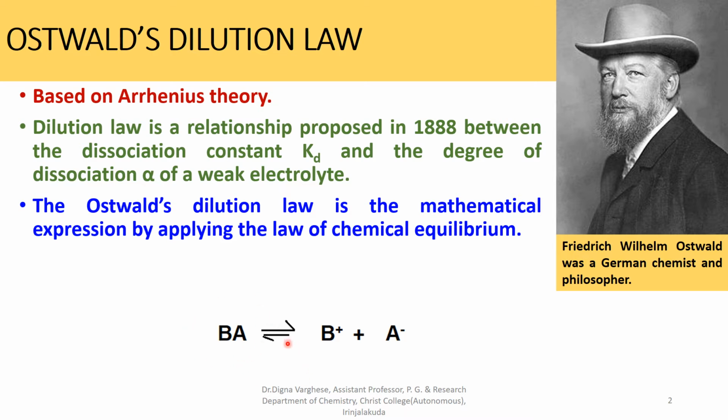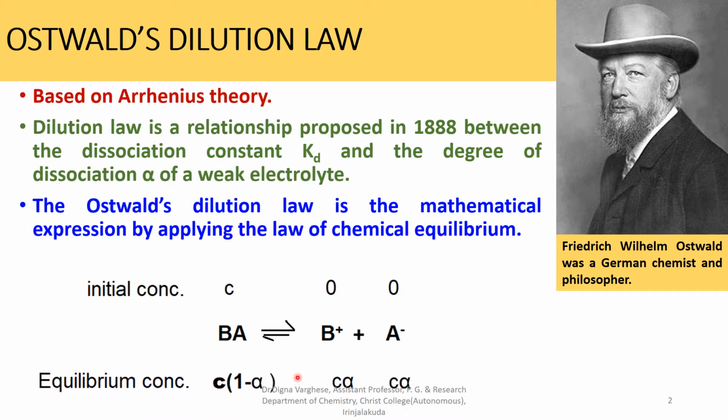The initial concentration of BA is C, the initial concentration of B plus ion is 0 and A minus ion is 0. The equilibrium concentration of BA is C into 1 minus alpha, B plus has equilibrium concentration C alpha, and for A minus the equilibrium concentration is also C alpha.